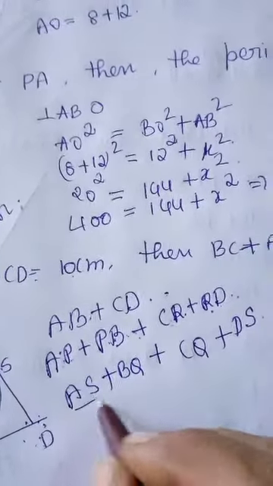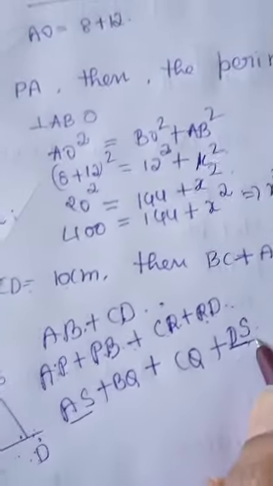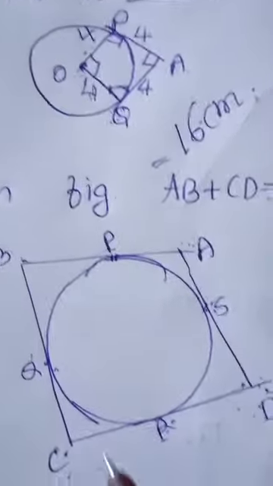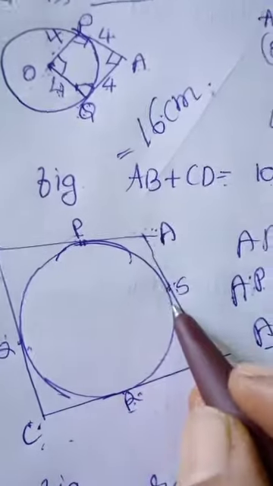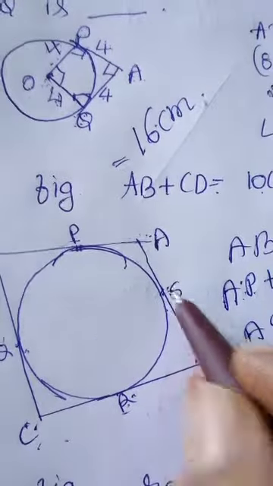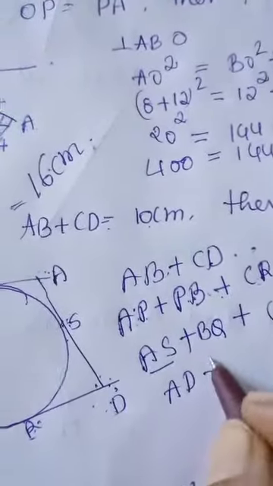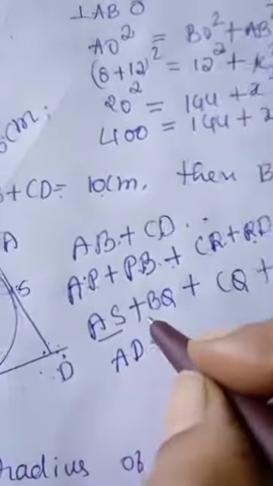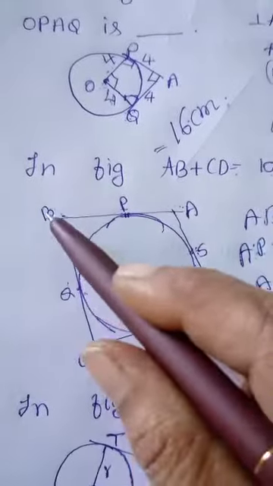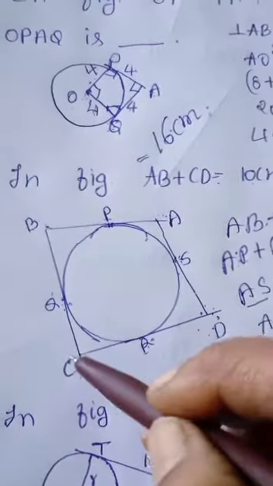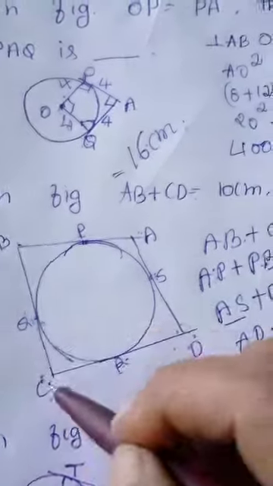Now put here AS plus DS. AS plus DS is nothing but AD, plus BQ plus CQ. BQ plus CQ is nothing but BC.